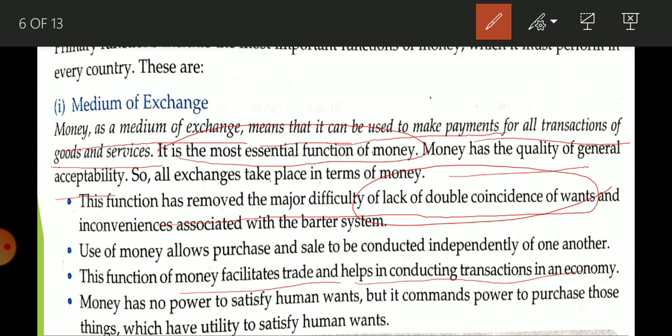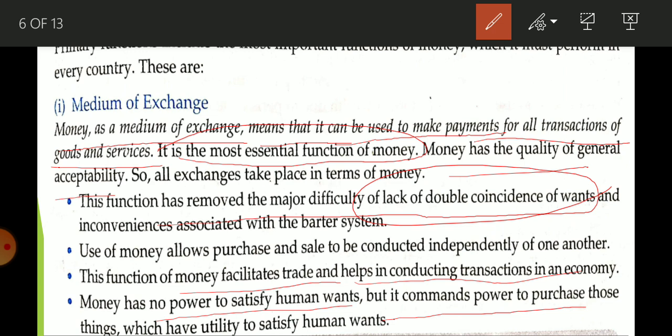Because of money, a barter system is never possible. Because of money, today we are living in a global economy. You can purchase anything that is produced in any area of this world with the help of money. Money has no power to satisfy human want directly, but it commands power to purchase things which have utility to satisfy humans.